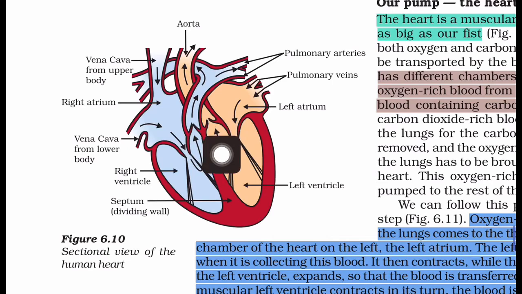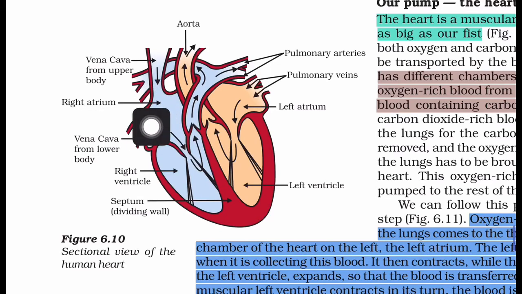Deoxygenated blood comes from the body to the upper chamber, the right atrium, as it expands. As the right atrium contracts, the corresponding lower chamber, the right ventricle, dilates. The blood is transferred to the right ventricle, which in turn pumps it to the lungs for oxygenation. The impure blood comes to the right atrium through the vena cava from the lower body and the vena cava from the upper body. So there are two openings through which the impure blood comes to this chamber.